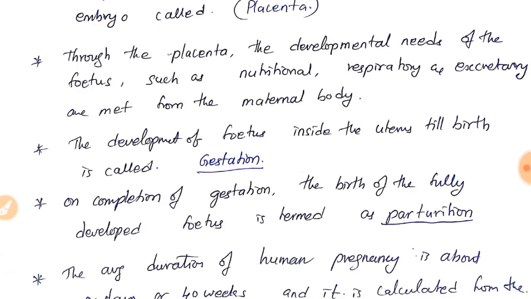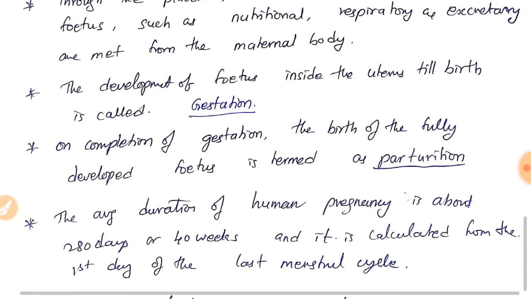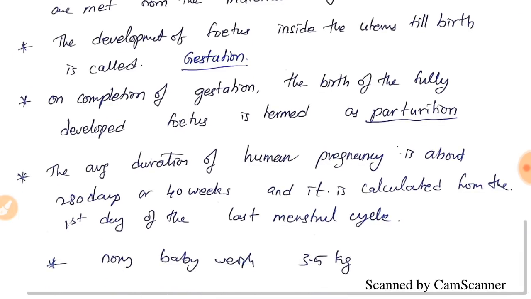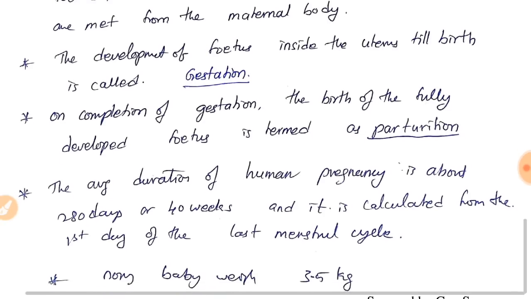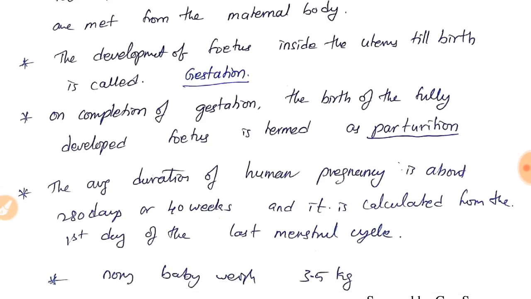The development of the fetus inside the uterus till birth is called gestation or gestation period. On completion of gestation, the birth of the fully developed fetus is termed parturition, friends. The average duration of human pregnancy is about 280 days or 40 weeks, and it is calculated from the first day of the last menstrual cycle. The normal baby weighs between 2.5 kgs to 3.5 kgs.